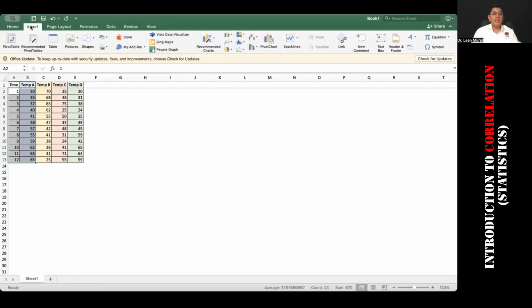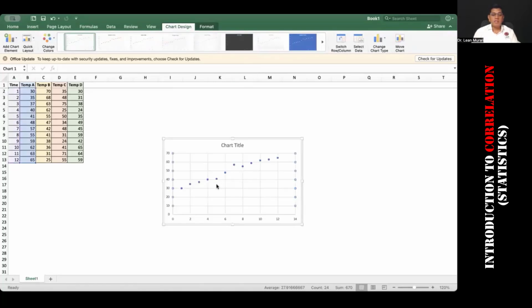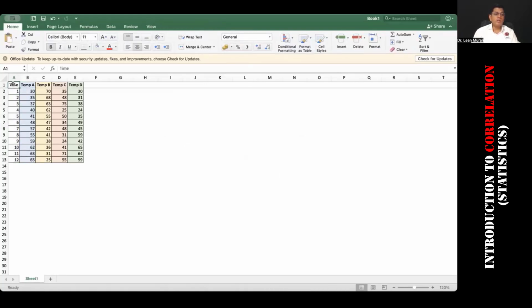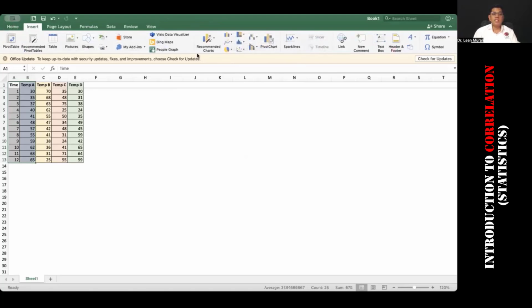So I'm going to go to insert, and under insert, there is this scatter plot. There is a scatter here, and I'm going to click the scatter, and I see a graph here. So I'm going to delete this graph. I'm going to include the time and temperature headers also so that I get temp A on the top. So I'm going to go to insert, click the scatter plot here.